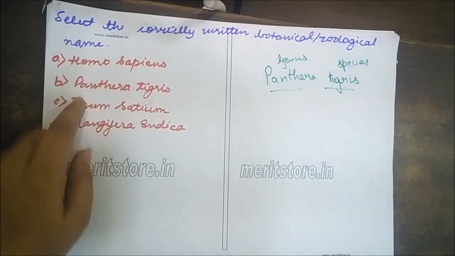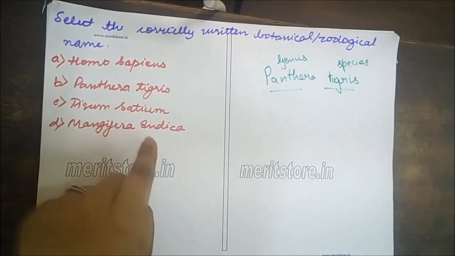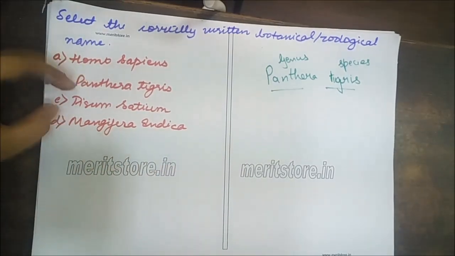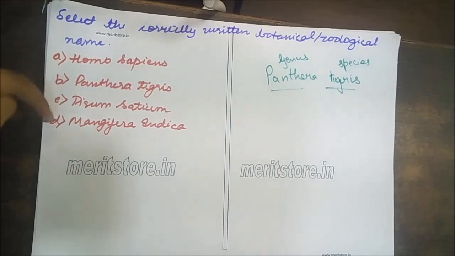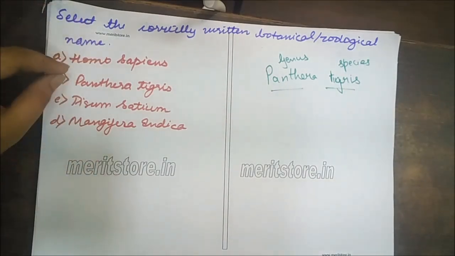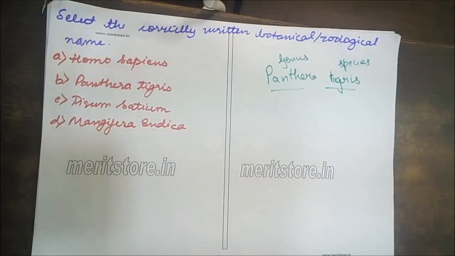In the other three options, the genus and species are both written with capital letters, so those are not the answer, and the answer is Panthera tigris, which is rightly written.